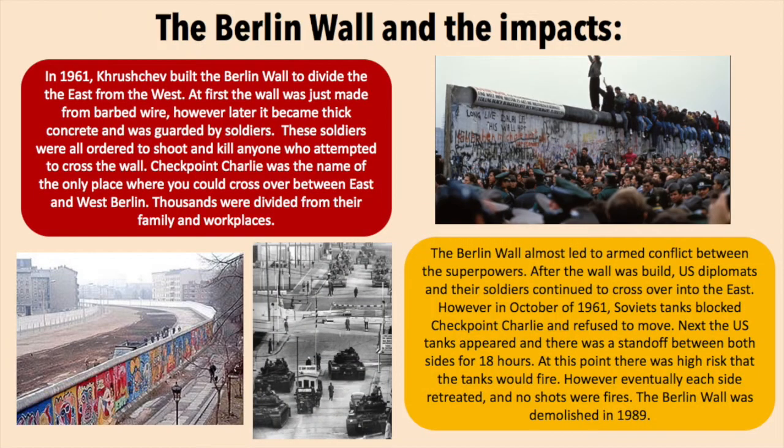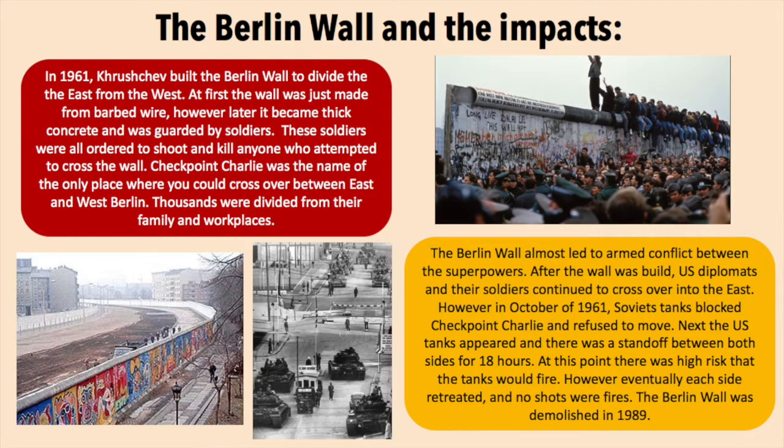In 1961, Khrushchev built the Berlin Wall to divide the East from the West. At first, the wall was just made from barbed wire. However, later it became thick concrete and was guarded by soldiers. These soldiers were ordered to shoot and kill anyone who attempted to cross the wall.